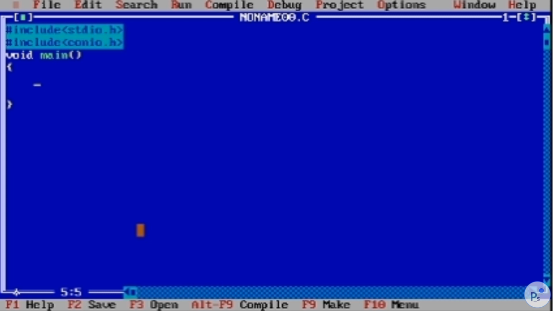You guys know that factorial means multiplication of the numbers. If we want to find the factorial of 5, then it will multiply the numbers from 1 to 5. So it will be multiplied as 1 into 2, 2; 2 into 3, 6; 6 into 4, 24; and 24 into 5, 120.